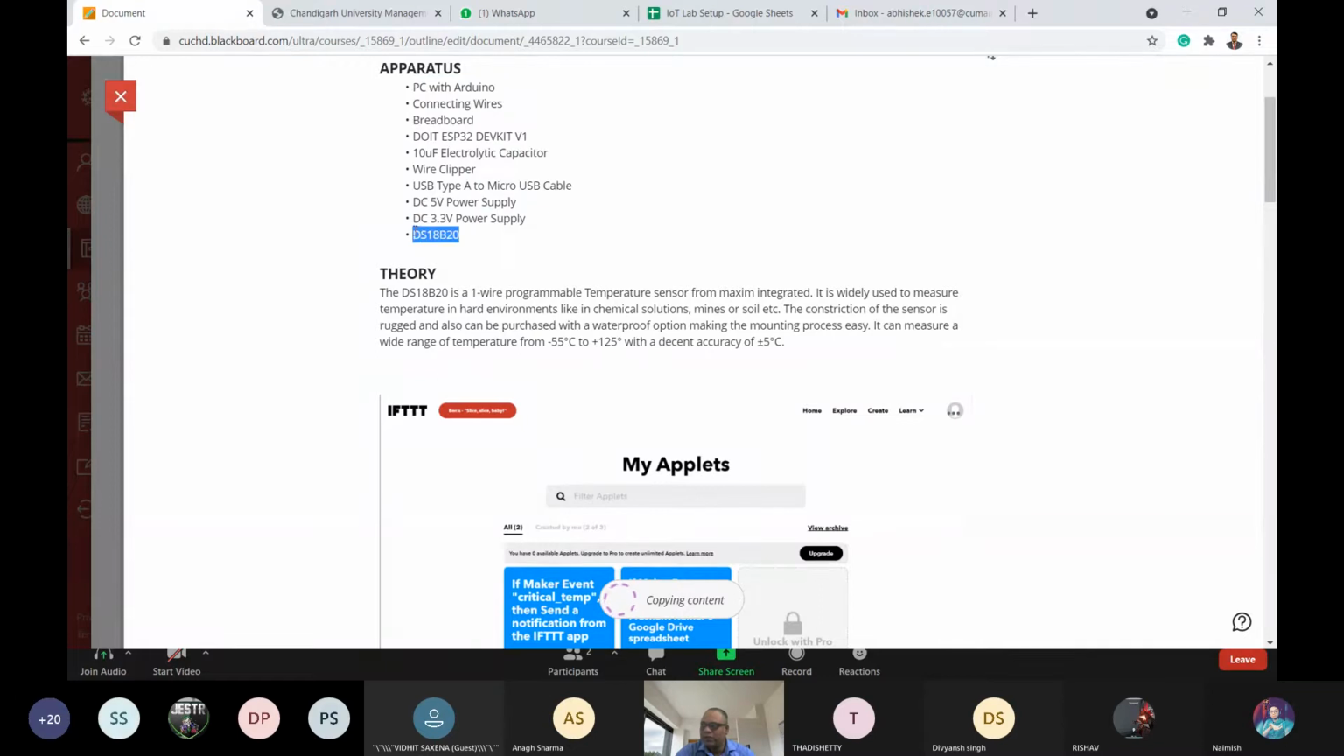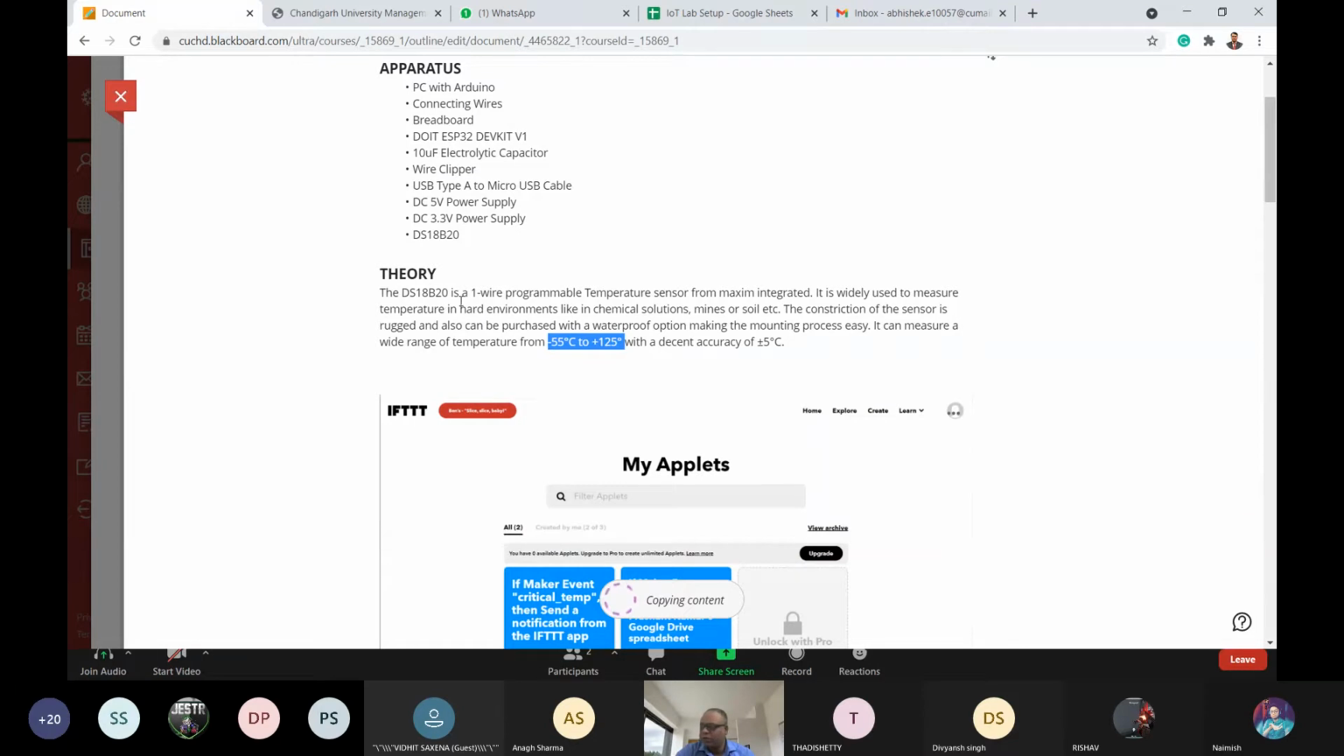The DS18B20 temperature sensor is new to this particular experiment. Okay, so let's understand this first. What is this particular DS18B20 sensor? This sensor is a temperature sensor that can operate with a very high temperature range. The range is defined right here, minus 55 degree to 125 degree. So you can monitor that temperature with the help of this